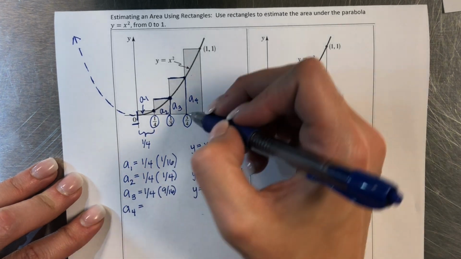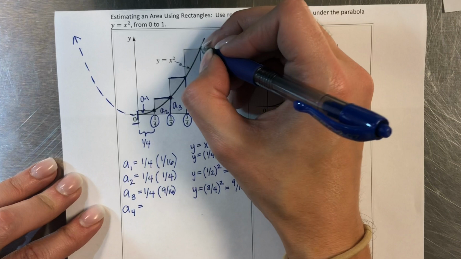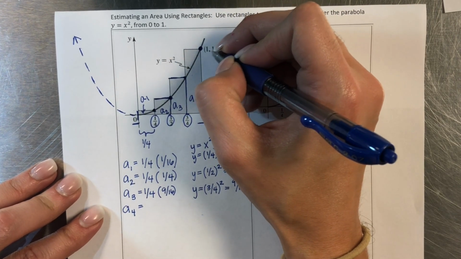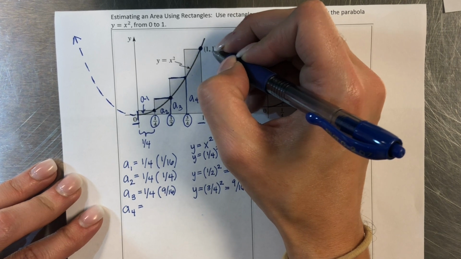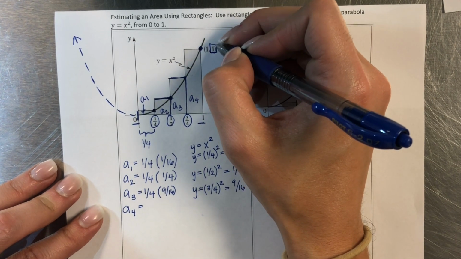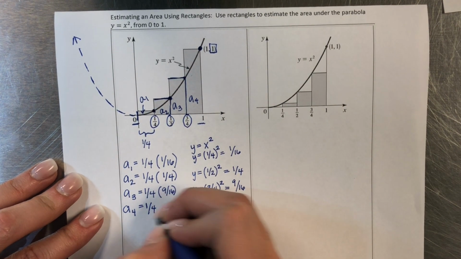Okay, last one, a sub 4. Now, actually, if you look closely, we don't even have to plug in our number for a sub 4 because they went ahead and marked this point for us. It's the point 1, 1. And so the y value, which is what we were finding earlier, we already have it. The y value is 1, so that's the height. Again, the width is still 1/4.